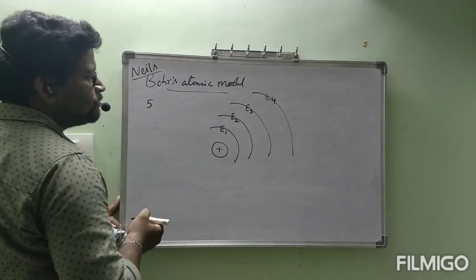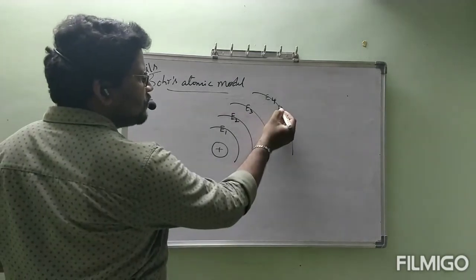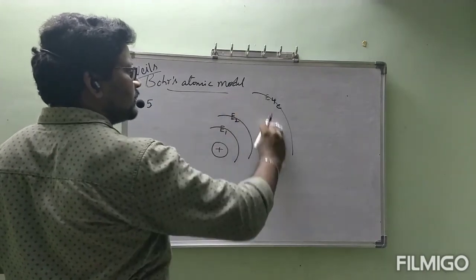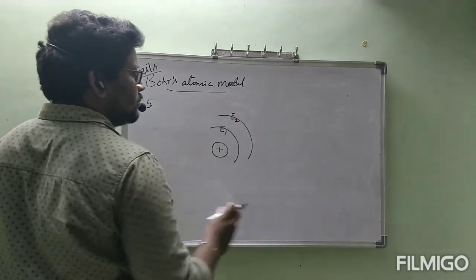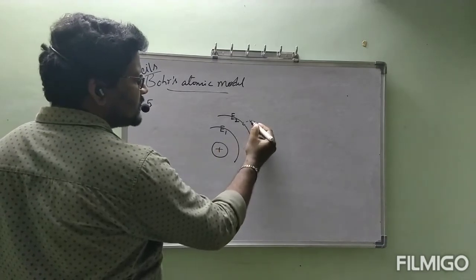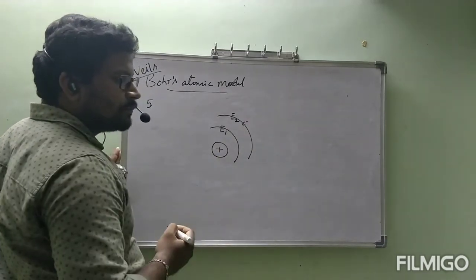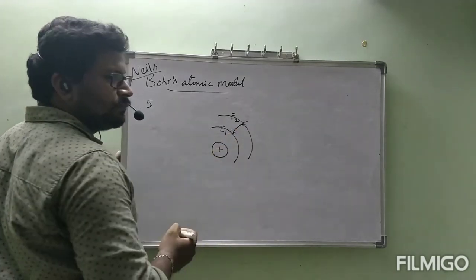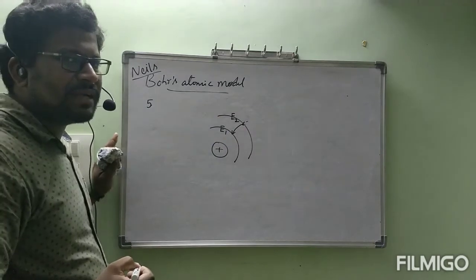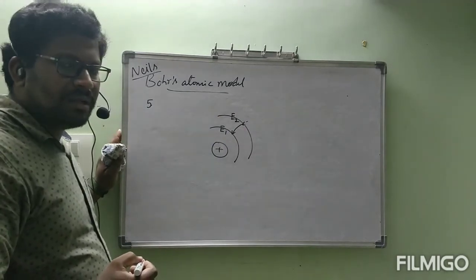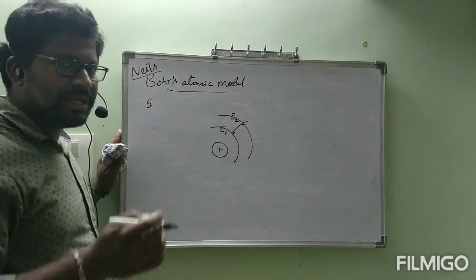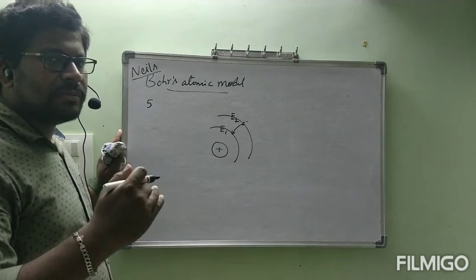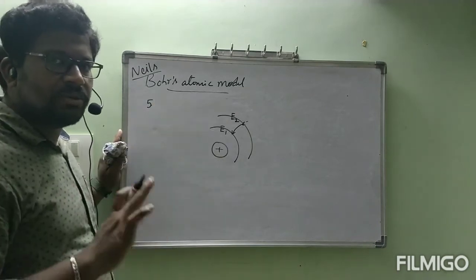Fifth point, suppose let us consider two orbits are there. Electron is present in second orbit. Okay, by mistake it came to first orbit. Why sir, it will come to this E1? That one you will get clarity in next coming classes. You will get doubt generally, but I can understand. You will get clarity about this point in next coming classes, no problem at all.